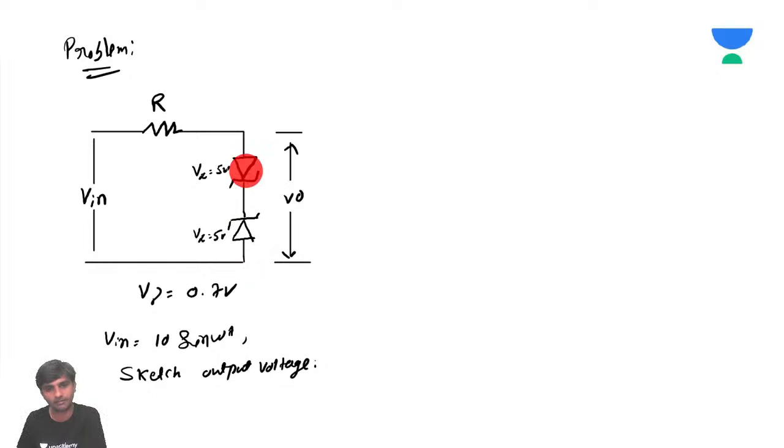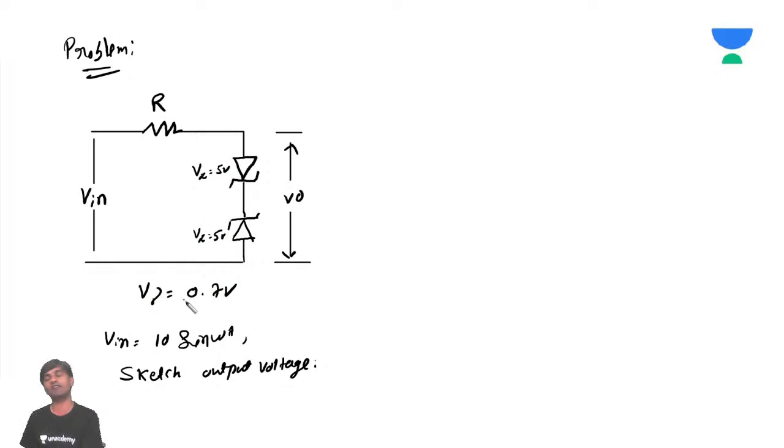What type of diodes are these? Zener diodes. These two Zener diodes are said to have a cut-in voltage of 5 volts. I think this is not the cut-in voltage; I should say this is a breakdown voltage. By mistake, I told you cut-in voltage. The 5 volts is a breakdown voltage, and this is also 5 volts breakdown voltage.